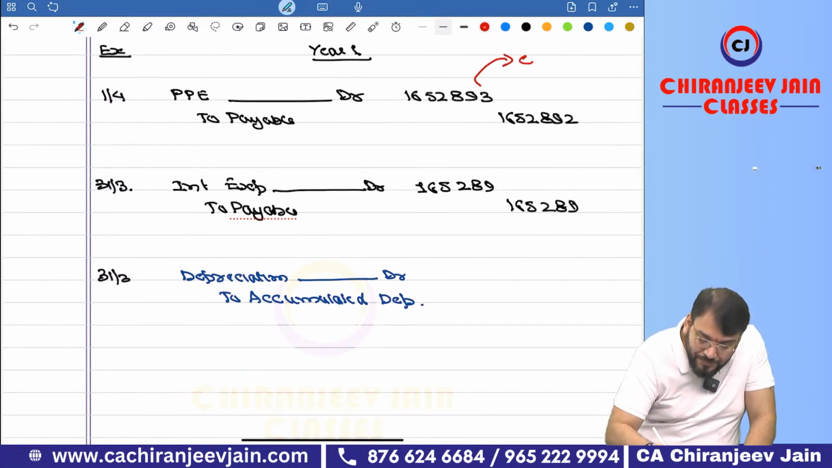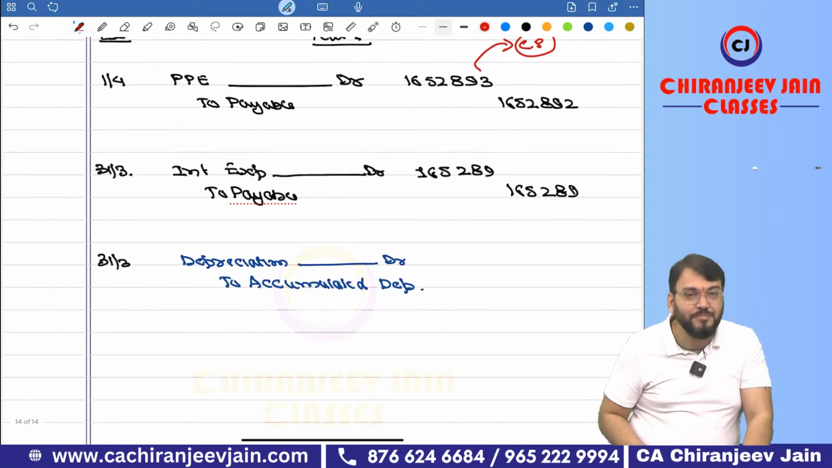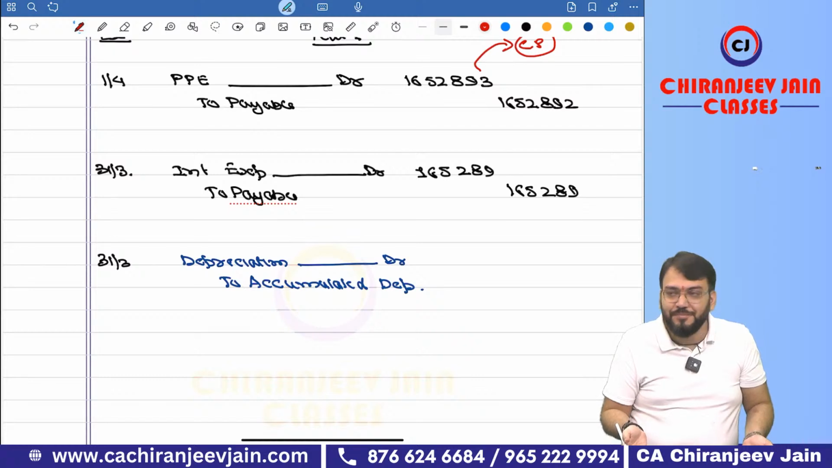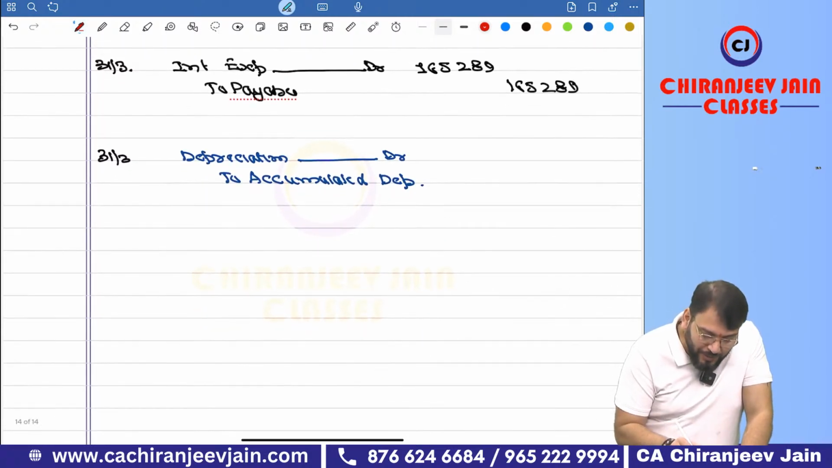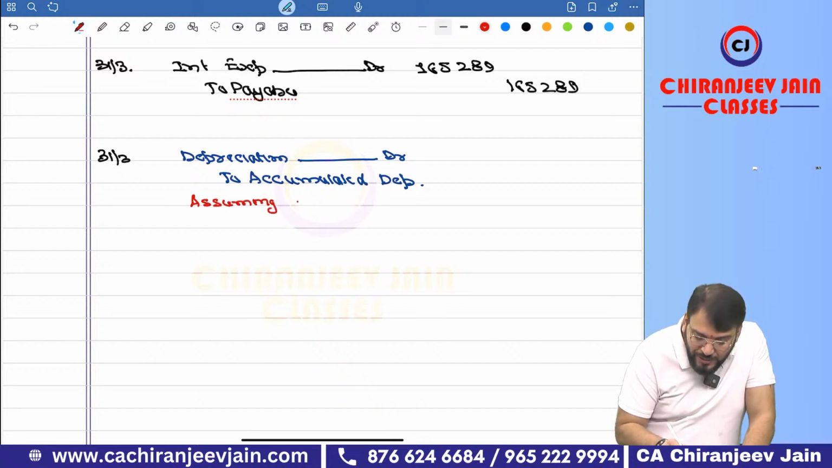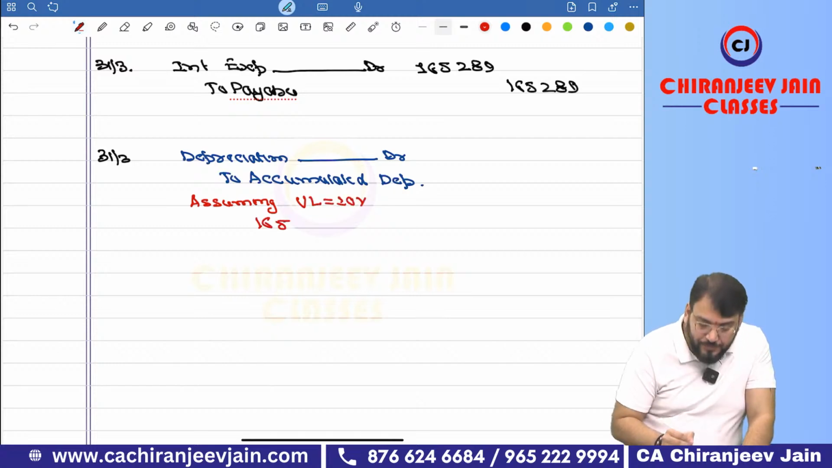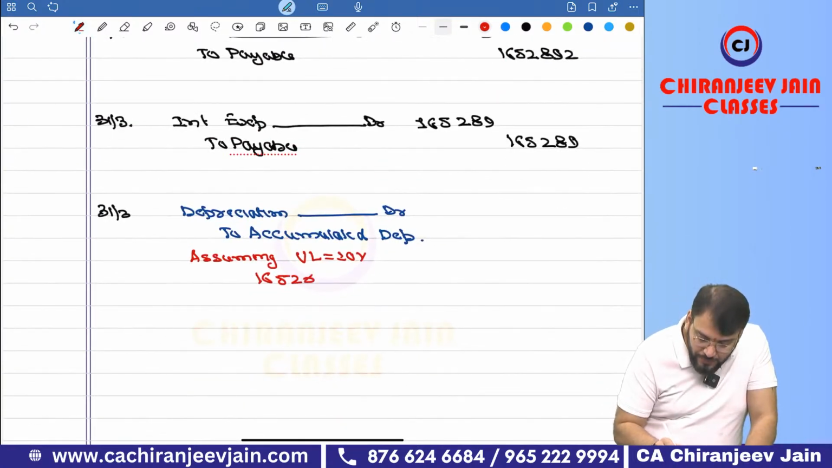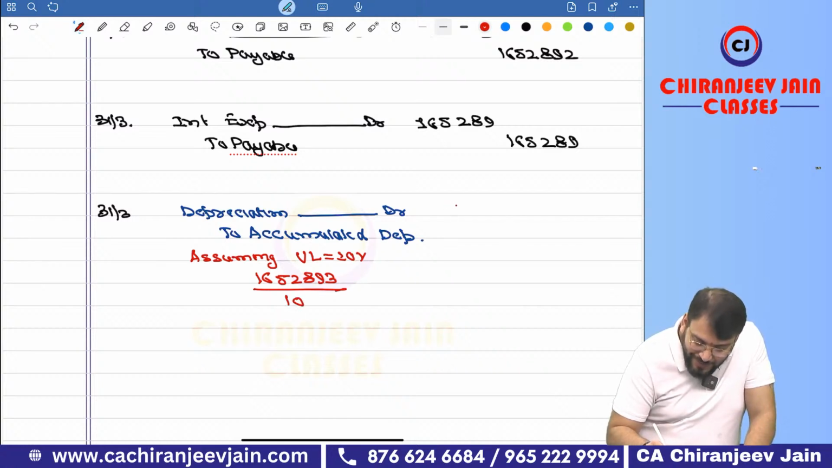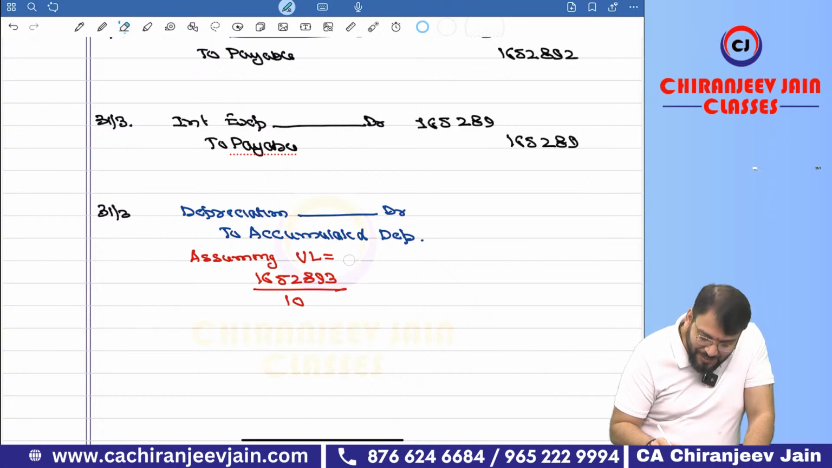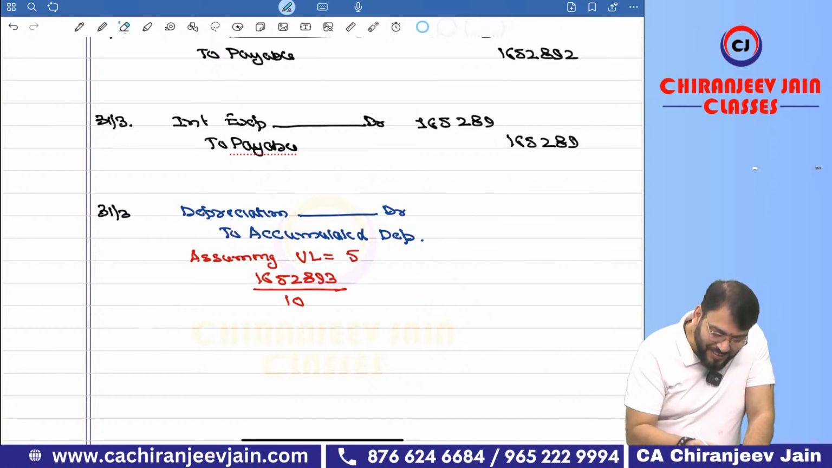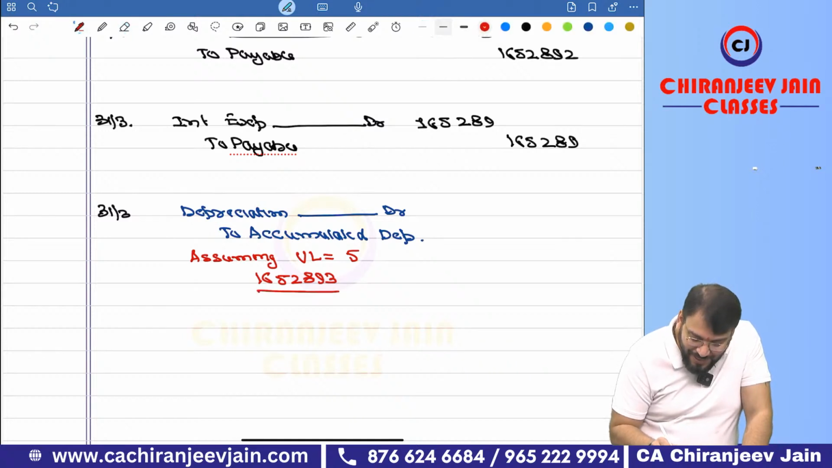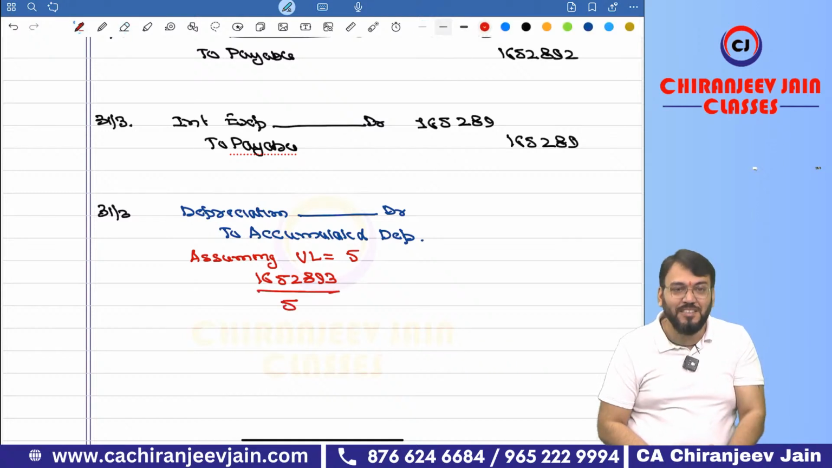This is the cost price. But what have I not given? Useful life. So we can't calculate it. Correct. Now, assuming, suppose it is given or we have assumed for this particular solution, useful life is 10 years. So it will be 16 lakh 52,893 divided by 10. It becomes the same, no? Okay, let us make useful life 5. Otherwise you will say sir both are the same. Useful life is 5. Now what is the depreciation coming?